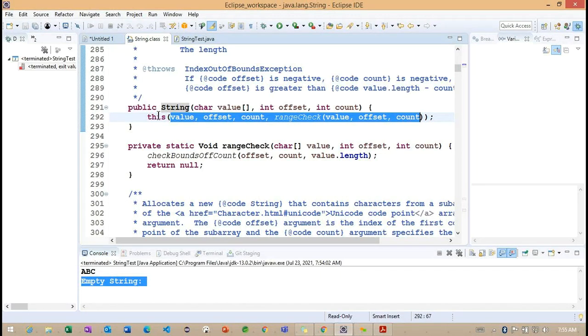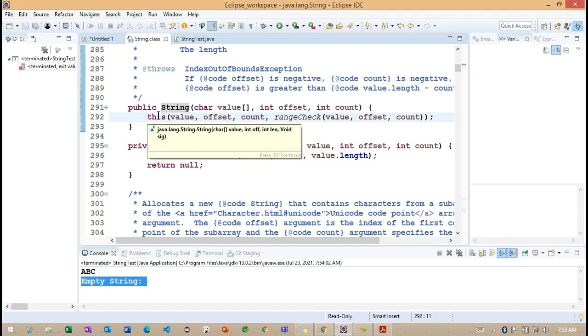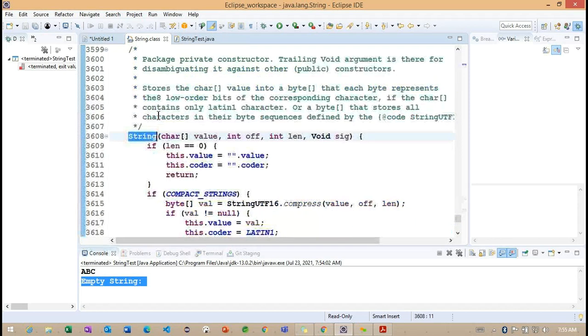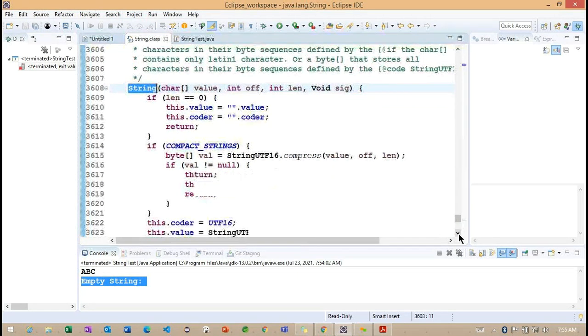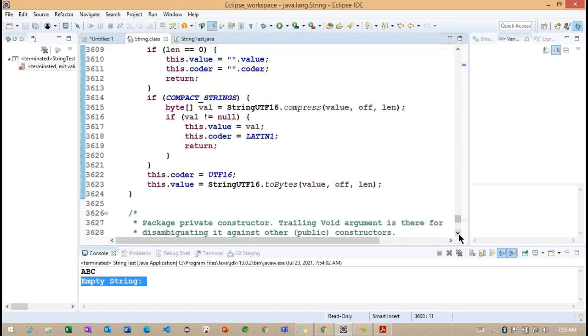So this is all about calling the constructor internally. Now to find out the information, we can go for this particular method. It will give you the information regarding this particular constructor. Getting the point?